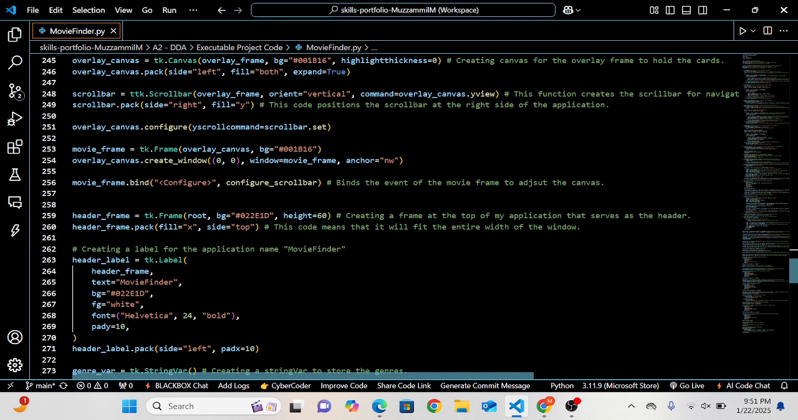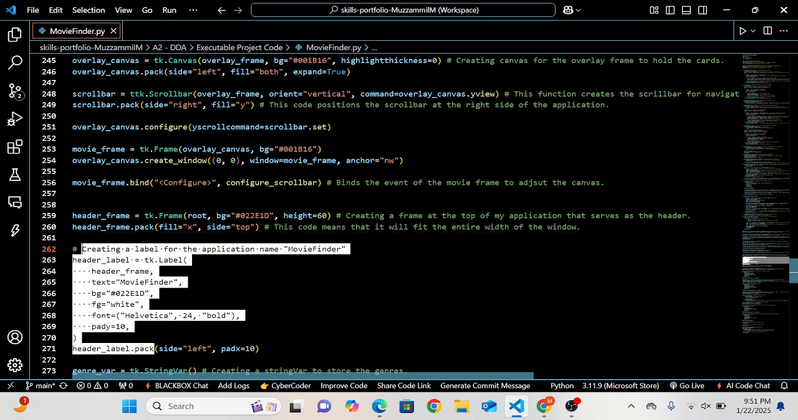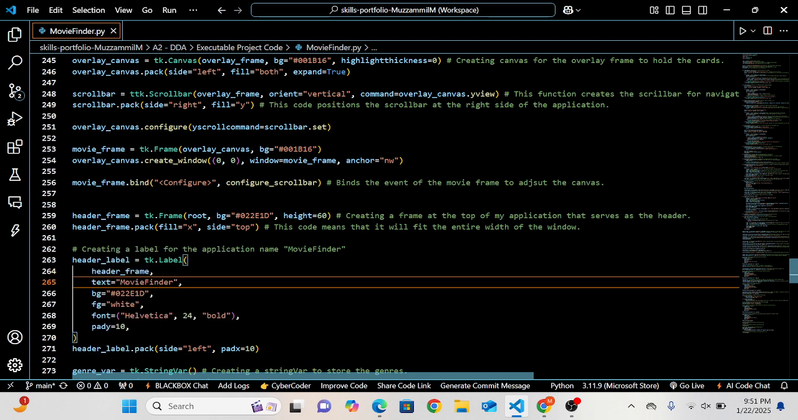Now this header frame over here is one of the main parts of my application. This is where all the main functioning buttons are located. I created the header frame and then made the label, which was my application name. This set of code is my label for the application name, which I named Movie Finder.